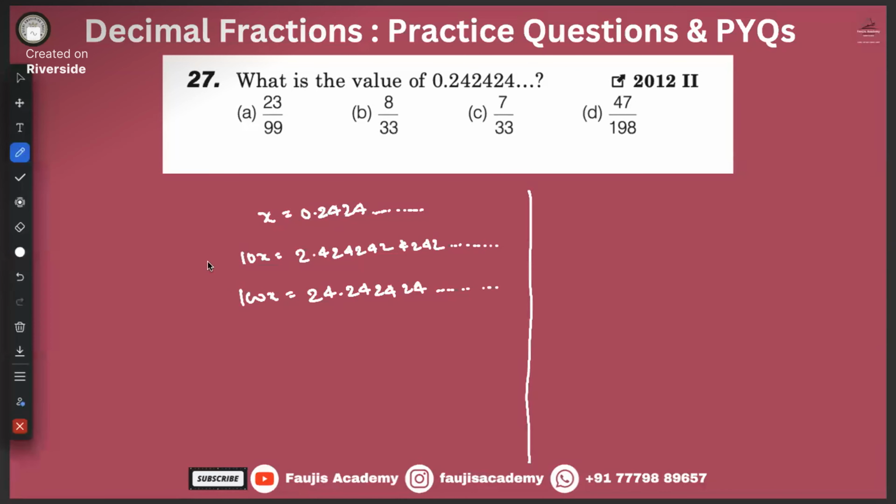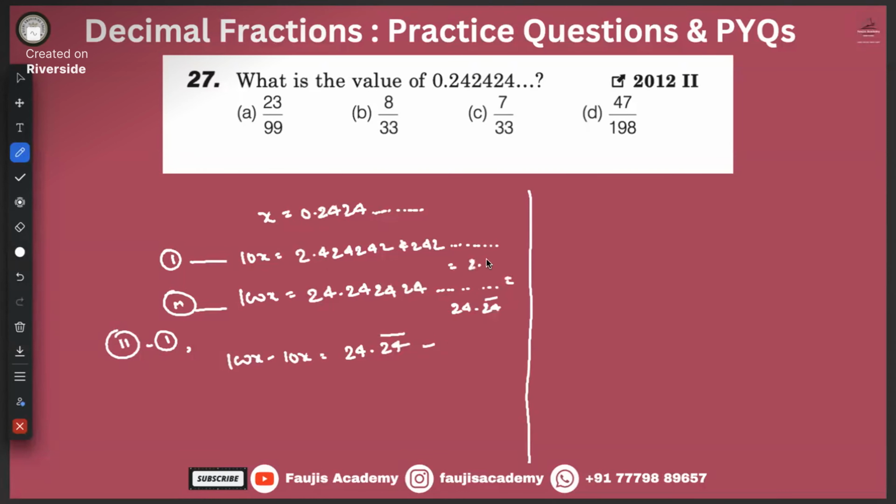So this is your 1 and this is your 2, right? What if we do 2 minus 1, how much will it be? 100x minus 10x is equal to 24.24 bar. The same thing can also be written in the form of 24.24 bar, isn't it? Minus 2.4, sorry, not this one. One is this one.